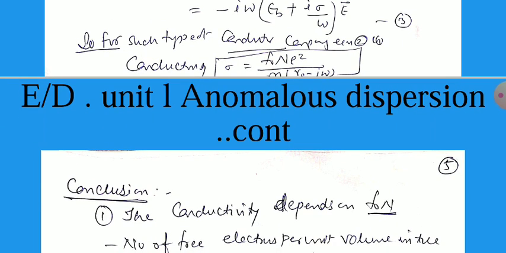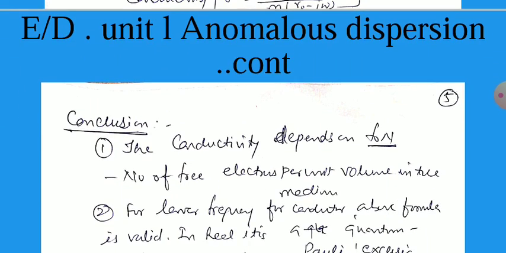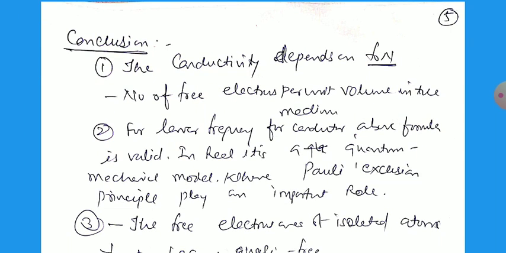So again we can conclude for the conductors that the conductivity depends on f0 n, where n is the total number of electrons per volume in the medium and f0 is the fraction of free electrons available out of all electrons. For low frequency in the conductor, the above formula is valid in reality. It is a quantum mechanical model where the Pauli exclusion principle plays an important role.